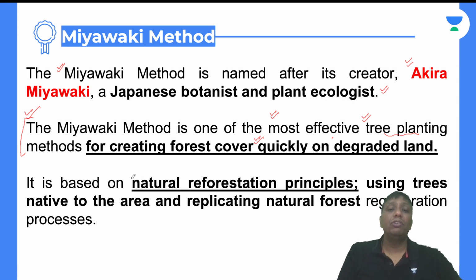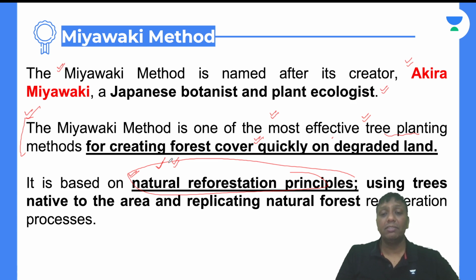It is based on the natural reforestation principle, and that is the keyword. These three keywords you have to remember. Why am I telling you natural reforestation, guys? In nature, whatever kind of reforestation is possible in the particular area, we will prefer that, not any other plants that are not natural to that area. The particular areas have natural habitats, and the plants can easily grow there with very little effort.